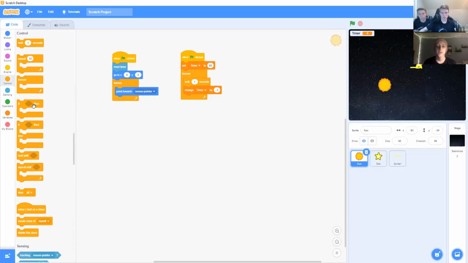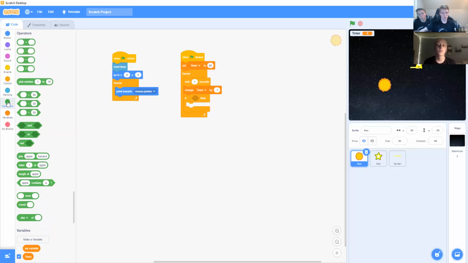Then you're going to go back to Control again and drag an if-then block under the change block. To make the timer stop at 0, we need a block from operators. So you're going to drag the equal sign operator block on top of the shape in the if-then block.